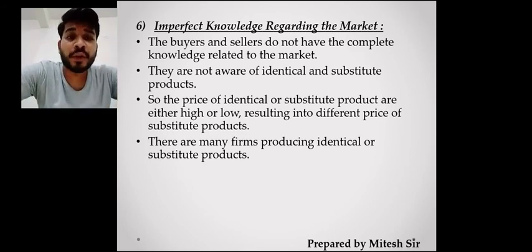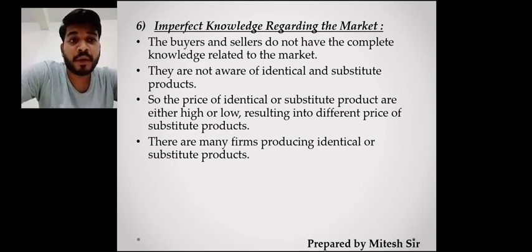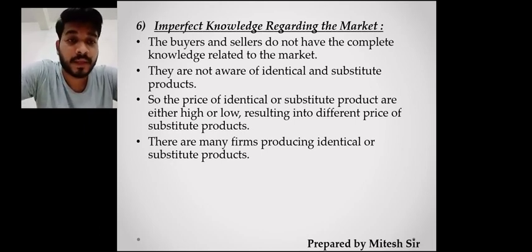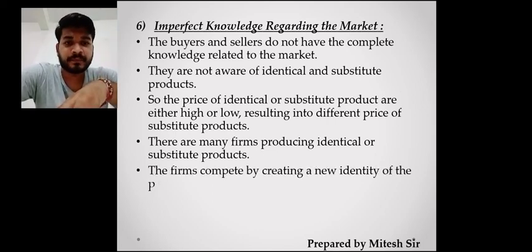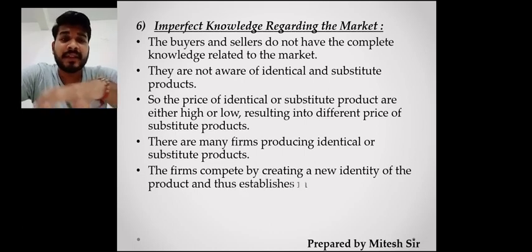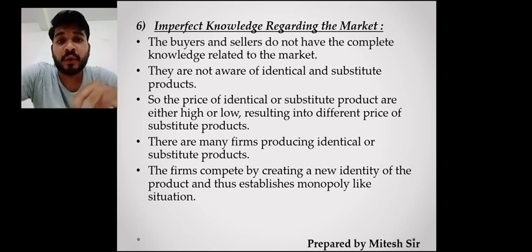So you find that both the customer and the seller are not having perfect knowledge regarding the different types of products, because they may be identical, there might be a concern main product, नहीं तो substitute product हो सकते हैं। I hope you have been clear with. So here we can say that एक कंपटीशन तो बन जाता है, there is a competition in the market, there is a new product identity can be formed अगर वो अच्छा चला तो, लेकिन यहाँ पे कई बार मोनोपोली भी बन जाता है, it becomes a monopoly after some times।